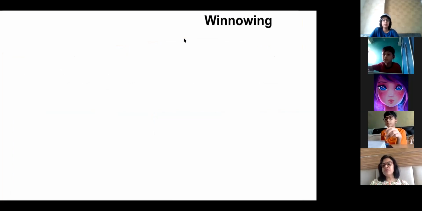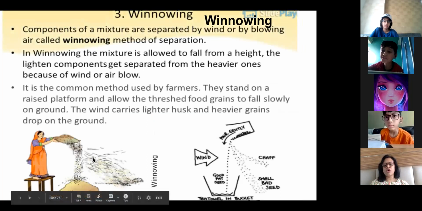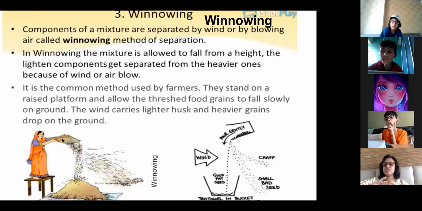Okay, in winnowing, because you are having grains with some lighter particles, like parts of the crop which are dried ones. So what is done in winnowing, like you have seen ladies moving a vessel like this. When you move the vessel like this, the lighter particles move away and the heavier particles move this side. So this is happening over here, and this is called winnowing.